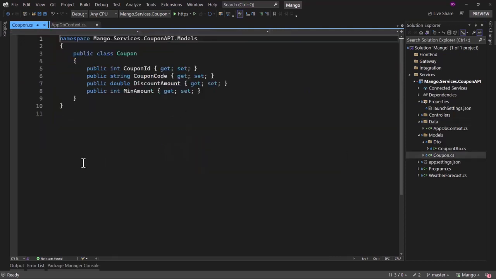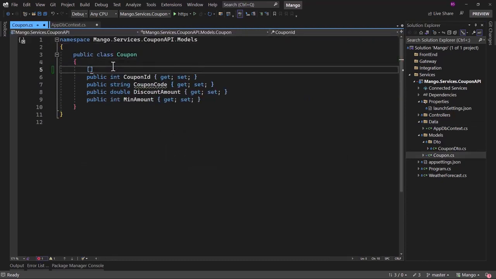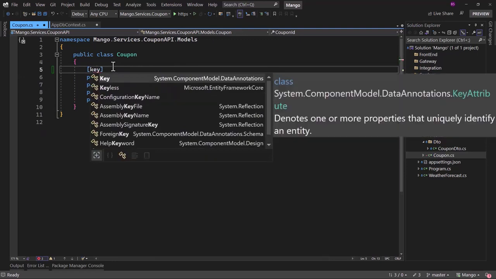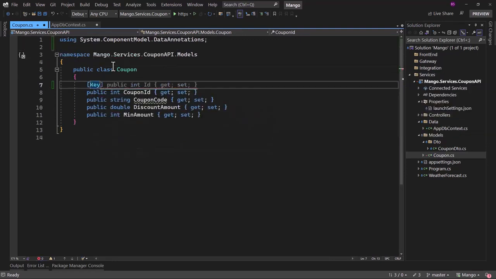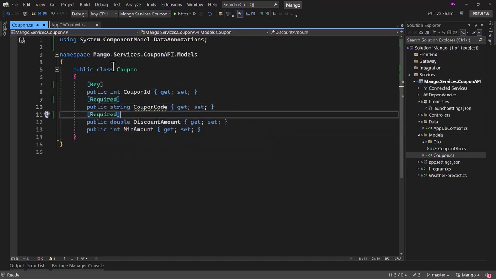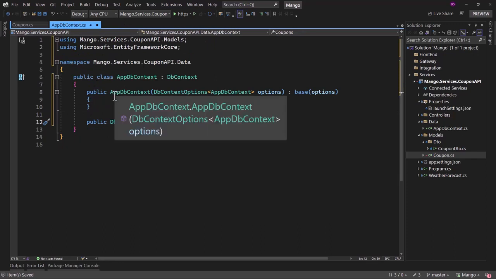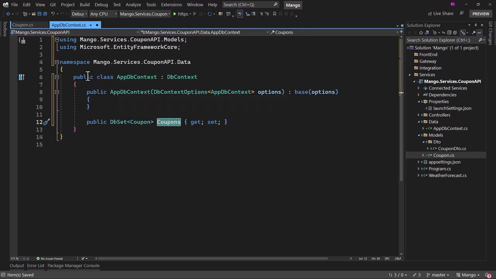Then if we go to the coupon model here, we can add some data annotation like CouponId will be primary key of the table. Then coupon code here, make that required. Discount amount, we will also make that required. With that configured, we have created our ApplicationDbContext file, but we need to create database. For that, we need to do some configuration inside Program.cs file.